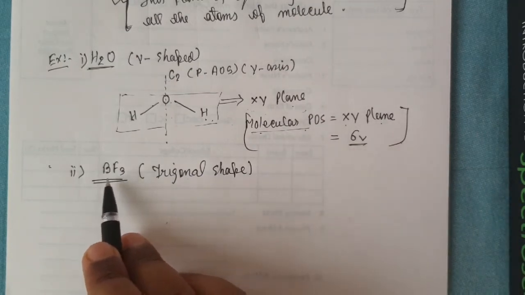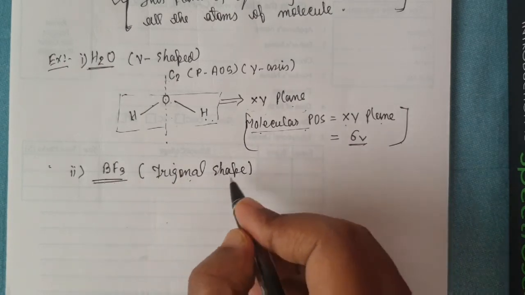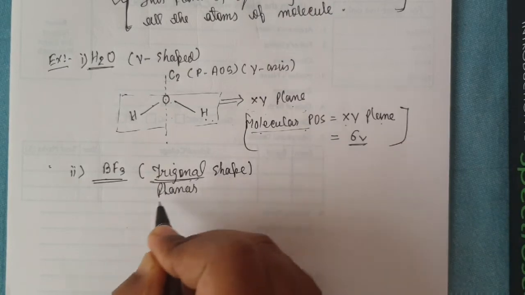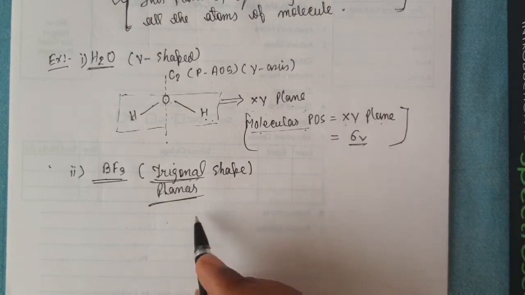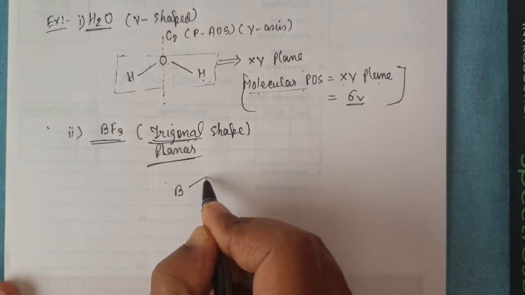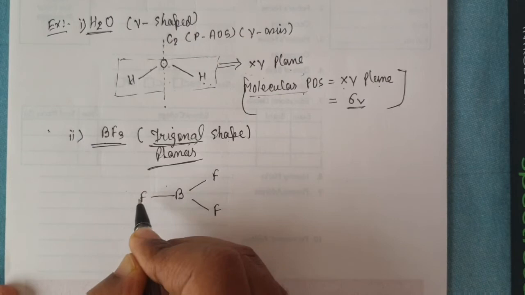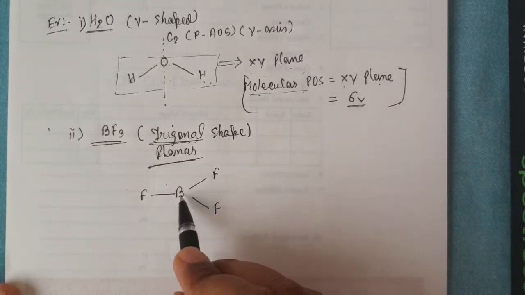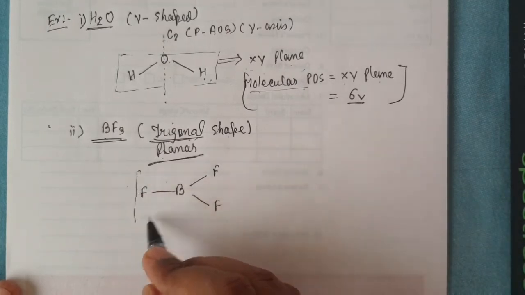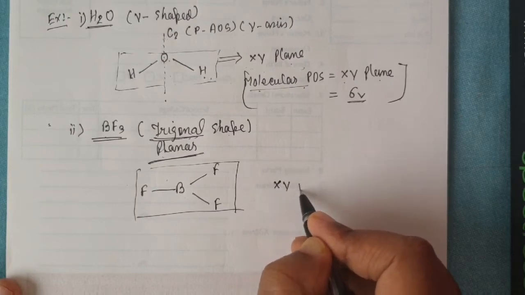Okay guys, so now just continue. BF3 has trigonal planar shape or geometry, like this: B, F, F and F. Again, this is trigonal planar, written very clearly, and I just assume these whole molecules are on the XY plane.